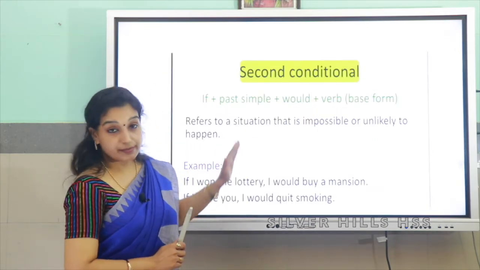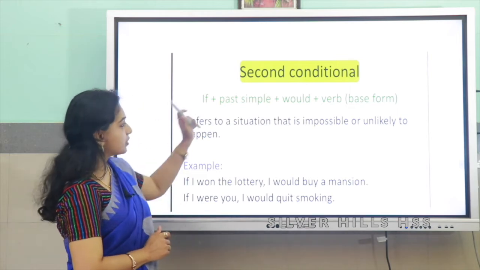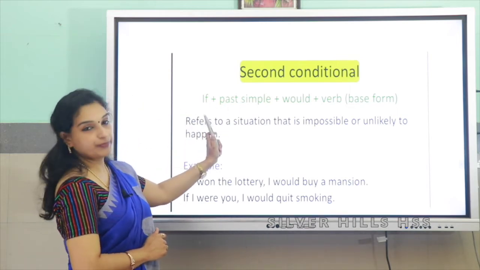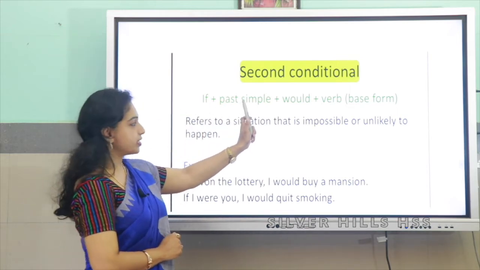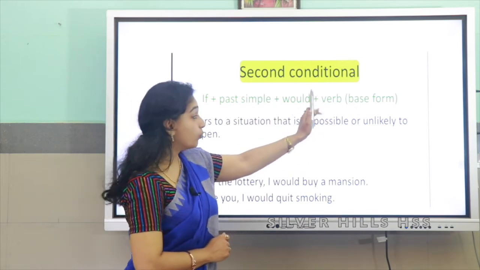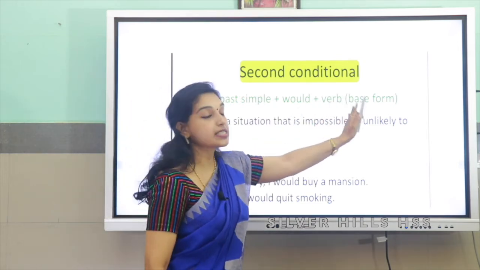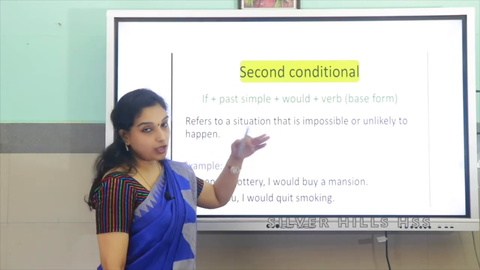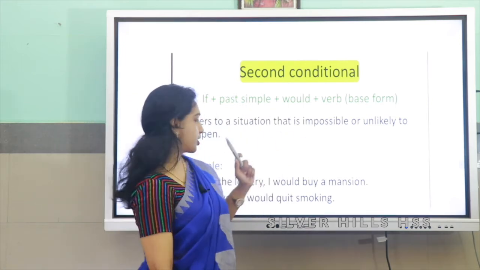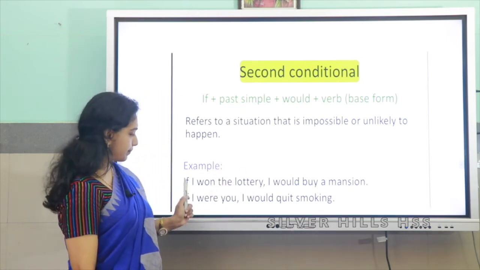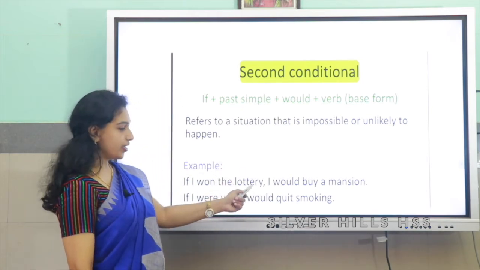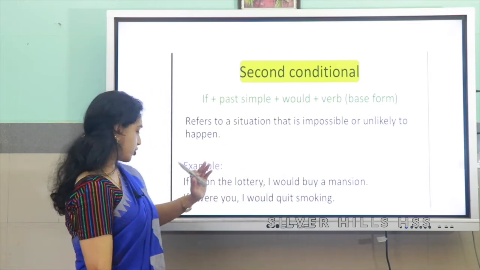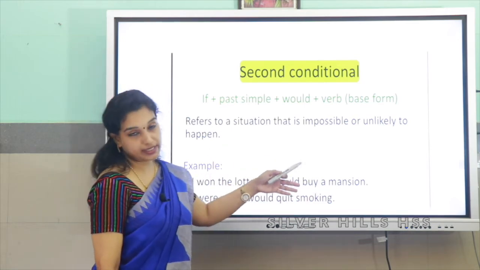Now let's summarize the second conditional. The second conditional is if plus simple past plus would plus verb. The verb is V1 or base form of the verb, and it refers to an impossible or an improbable condition. You can have a look at the examples here. If I won the lottery, I would buy a mansion. If I were you, I would quit smoking.